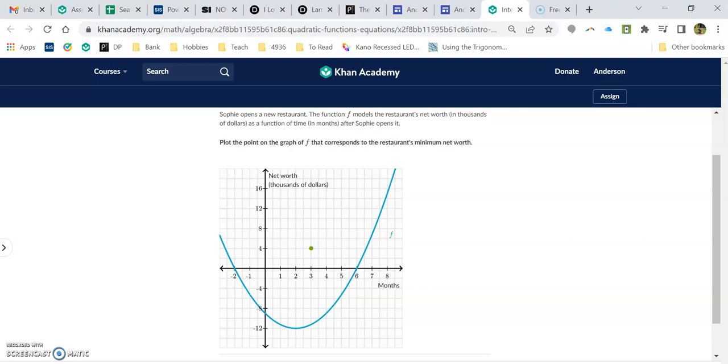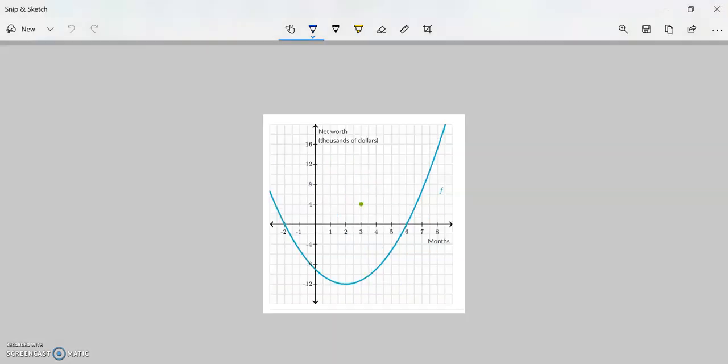Okay, Sophie opens a new restaurant. The function models the restaurant's net worth, very similar to the last one. Plot the point on the graph that corresponds to the restaurant's minimum net worth. So, this time, Sophie decided to open a restaurant 2 months prior to actually opening it. So she spends money for 2 months. Looks like down here at, is that negative 9? Yeah, negative 9,000. So when she opens it, she's $9,000 in debt.